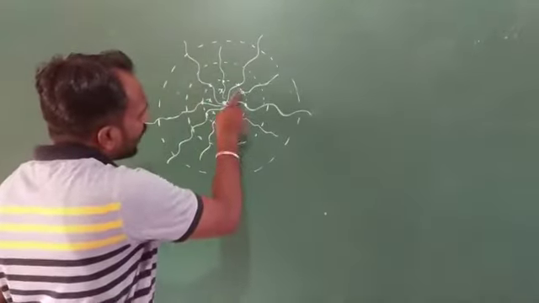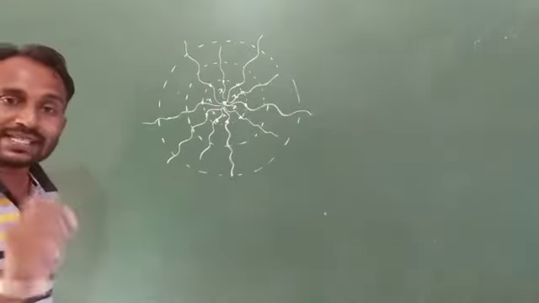These particles vibrate in a constant phase, in a single phase.